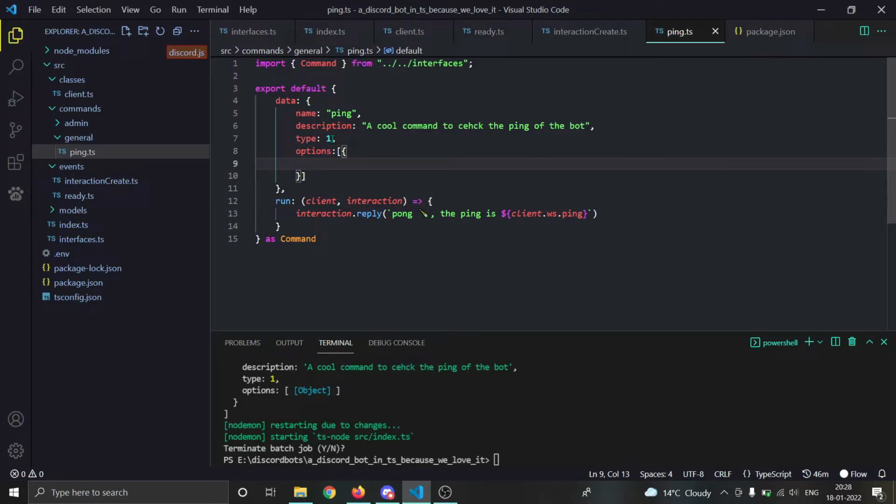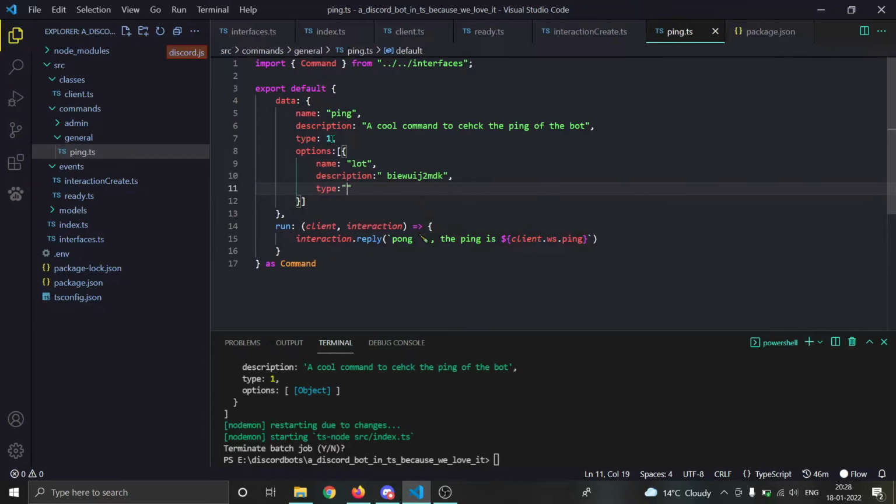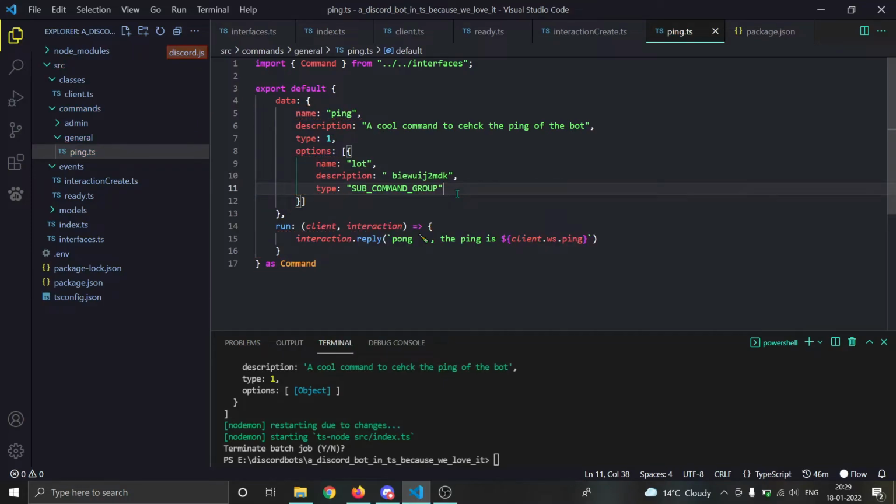You will really love slash commands if you can use these properly. So first of all, we have to provide the name, like some cool name like yo. And then we have to provide a description for this option. And then we have to provide the type: boolean, channel, integer, mentionable, number, or anything else. We have the subcommand group type and subcommand type, which are for having multiple commands inside a single command. I will teach you guys about these in later videos, but right now that is not the main concern.